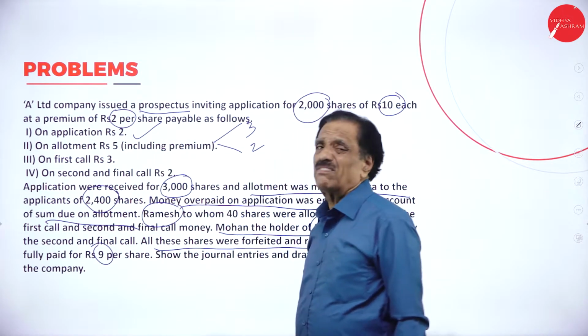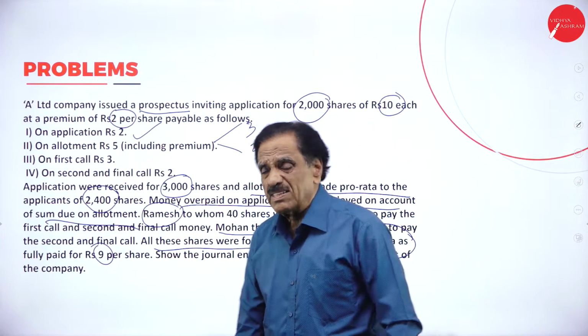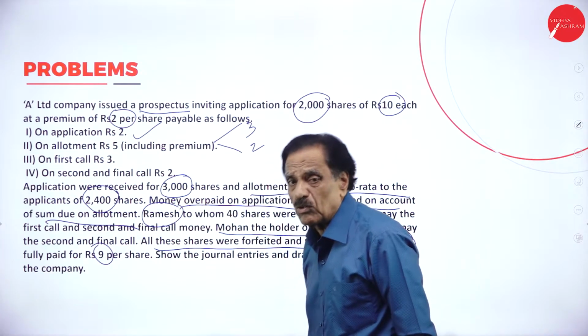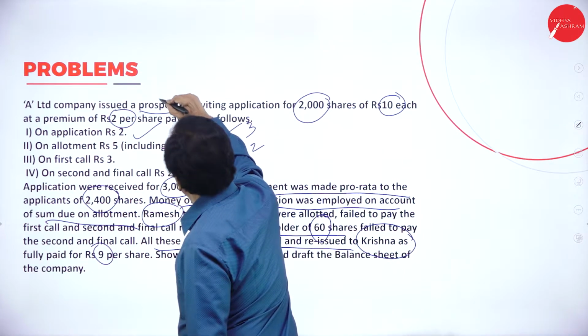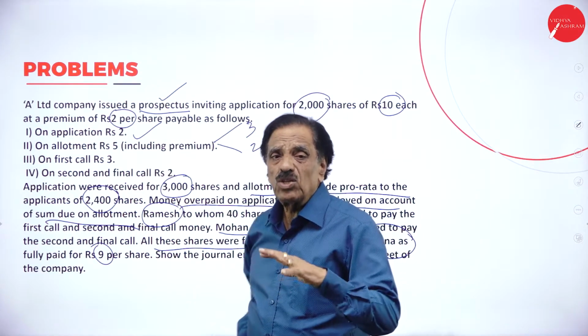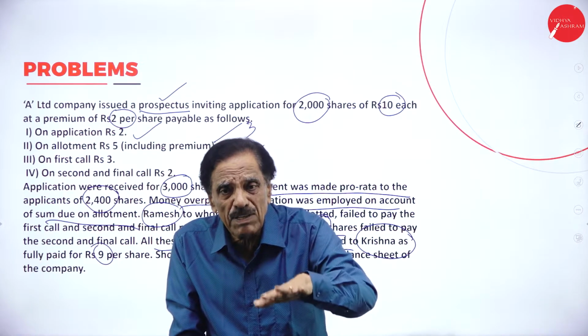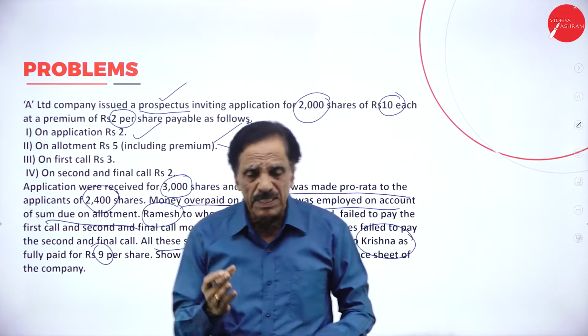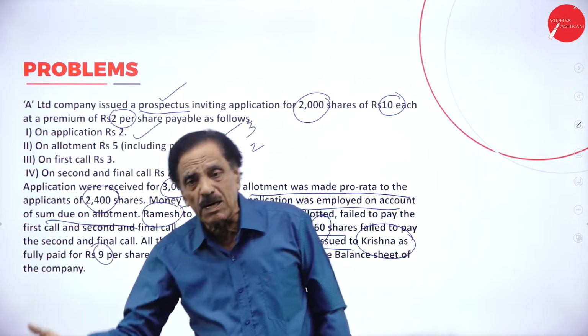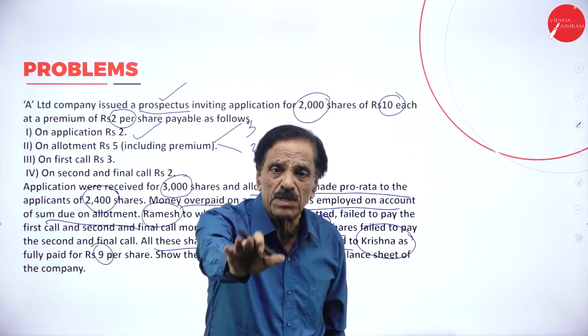So this is a very, very good problem you are having. This is the type of problem you are going to get in the examination. So this word, prospectus. Who will issue the prospectus? The company will issue the prospectus to the public to become a shareholder. What is a prospectus? It is an invitation given by the company to the public to become a shareholder.